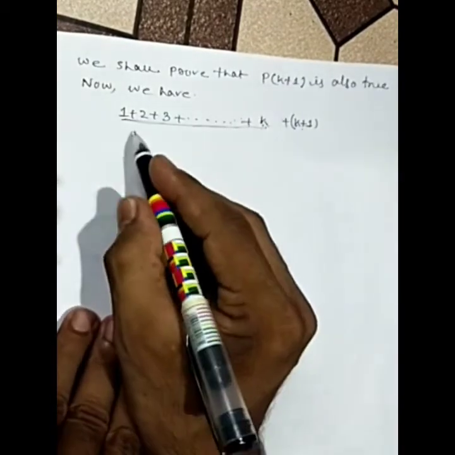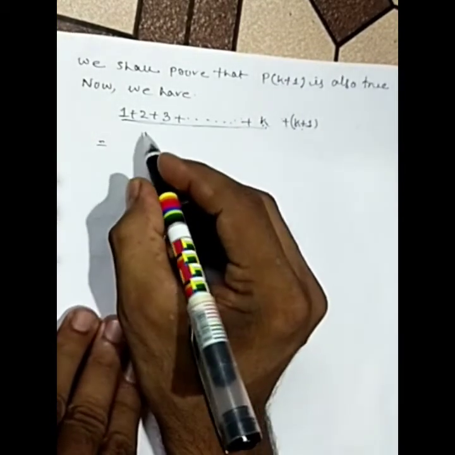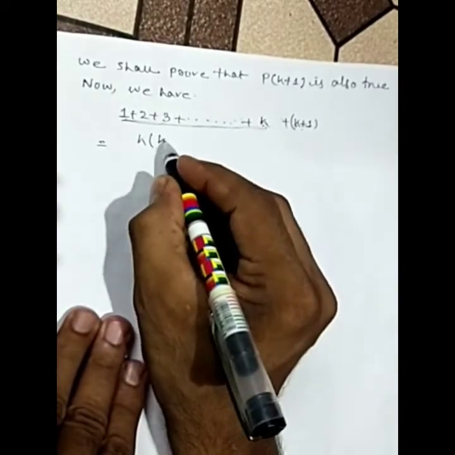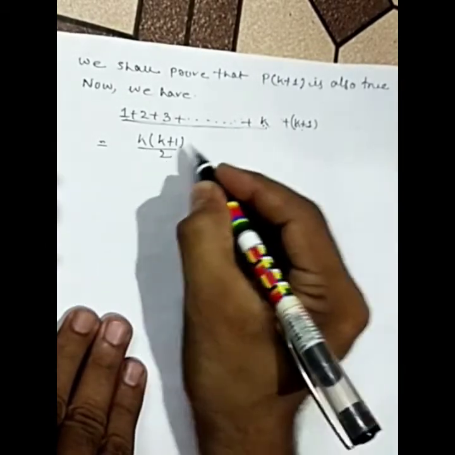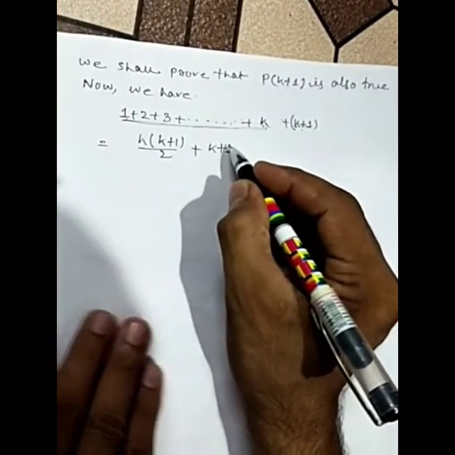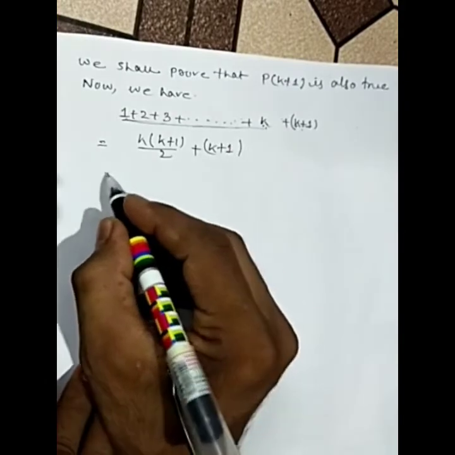Okay, equal. So this 1 plus 2 plus 3 up to k is k into k plus 1 divided by 2 plus the remaining term, which is k plus 1. Okay, so you can take k plus 1 common here.